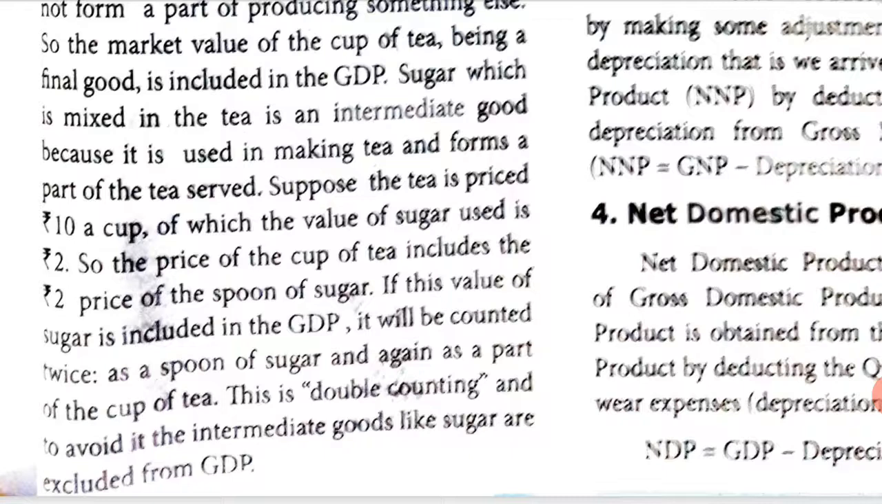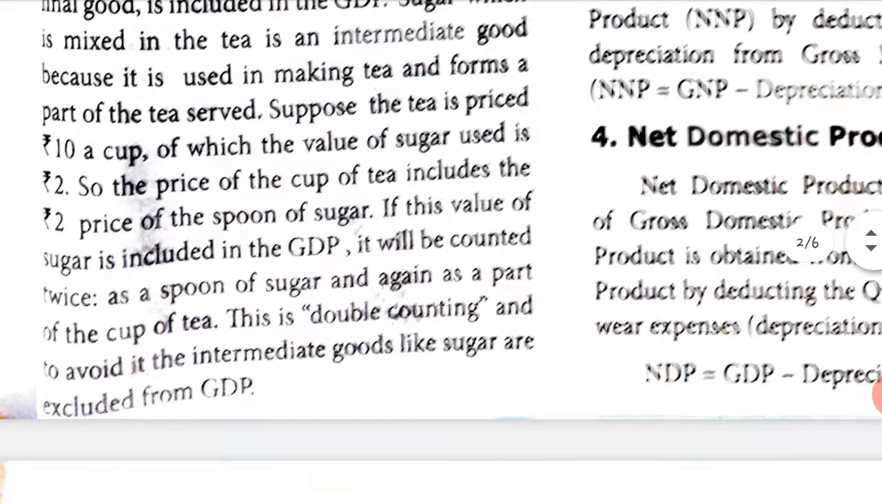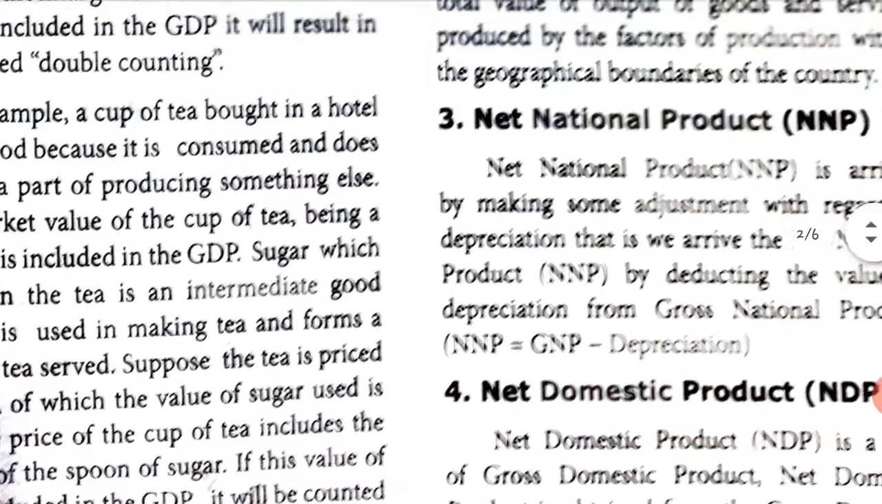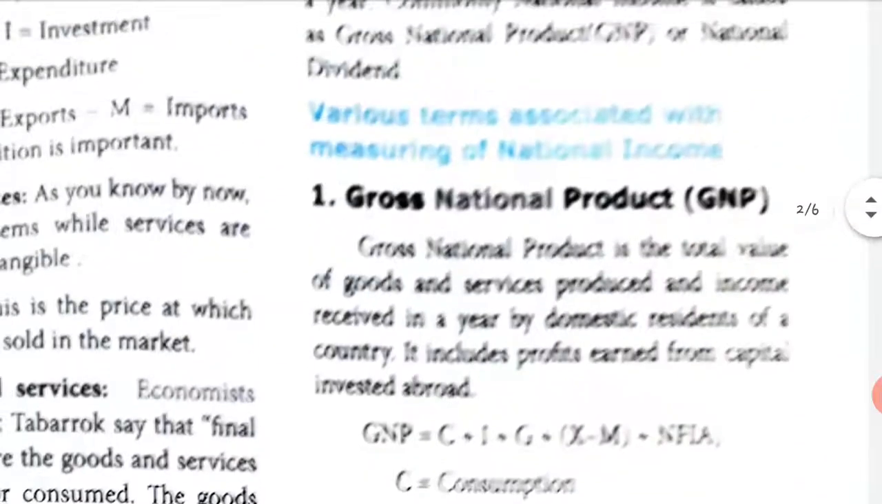If the value of sugar is included in the GDP, it will be counted twice. If you add that in the GDP, what will happen? The final good is already 10. Now for sugar, if you add it extra, it will become 12. So the intermediate good price will not be added. This is double counting, and to avoid it, intermediate goods like sugar are excluded from GDP. So the intermediate good price will be excluded.